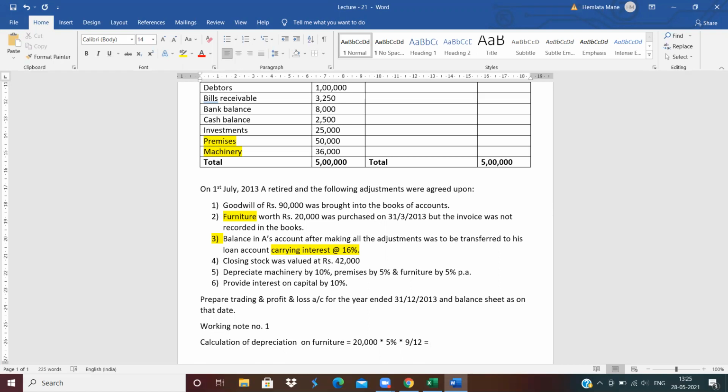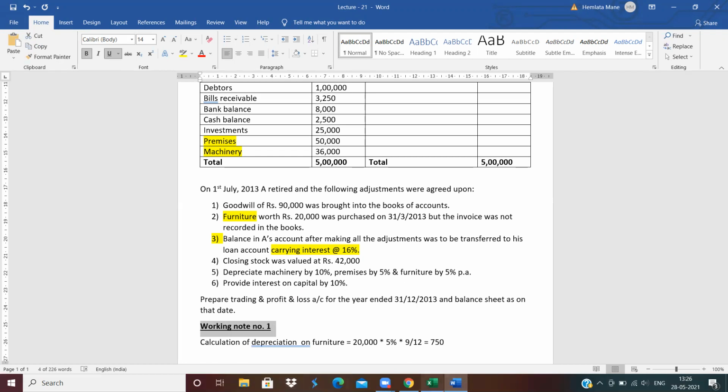It means 750 rupees depreciation. Clear? Depreciation on furniture is 750. First working note: how to calculate the depreciation on furniture?